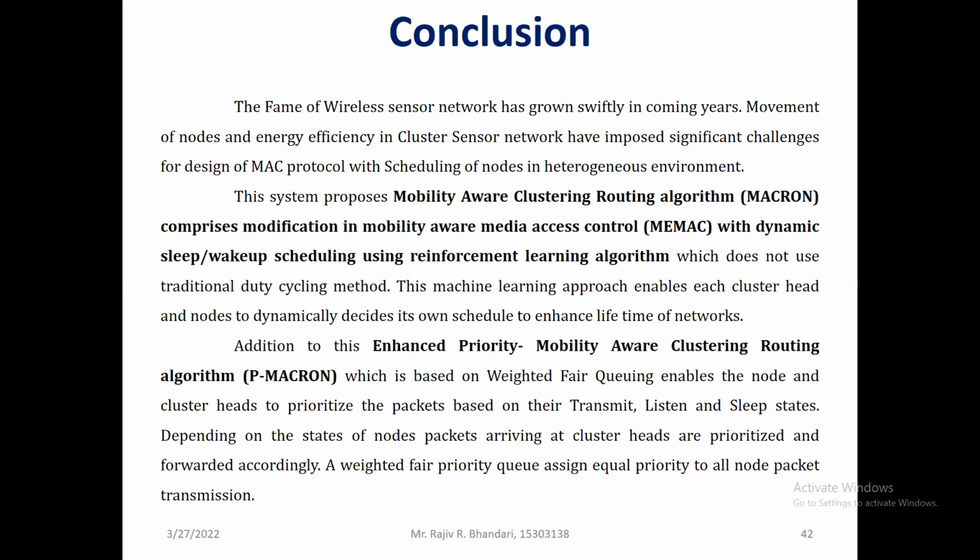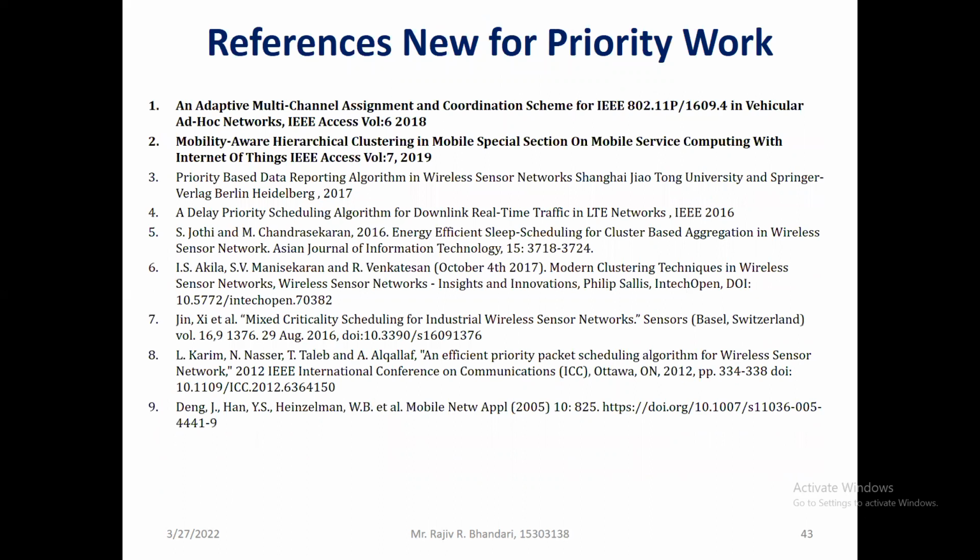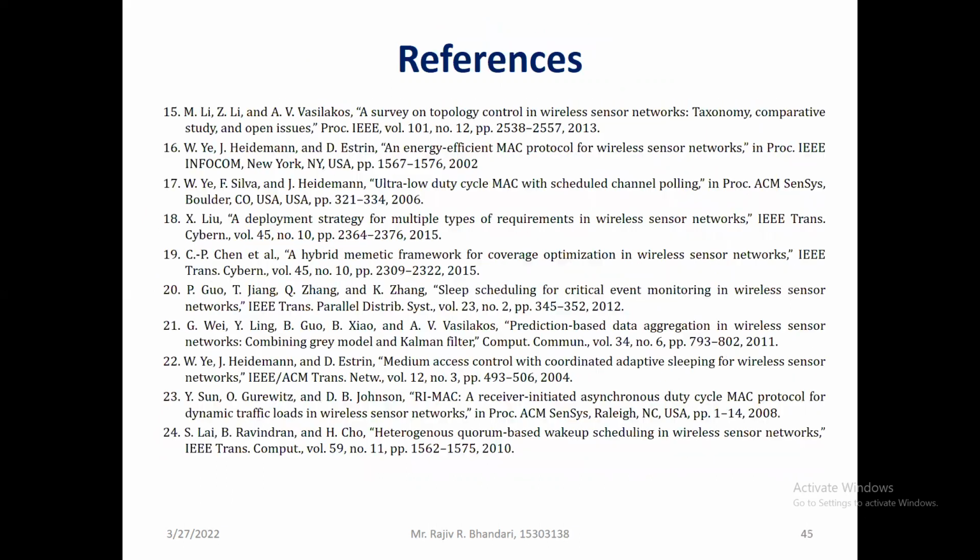This is the mean deviation. From this, we can easily conclude that the Macron algorithm, using the dynamic sleep-wake scheduling algorithm, gives us better results in terms of delay, throughput, mean deviation, packet delivery ratio, and all. And we are getting very good results, and it will definitely improve the lifetime of the network. So these are the references for the work. And with this, I will stop my presentation.